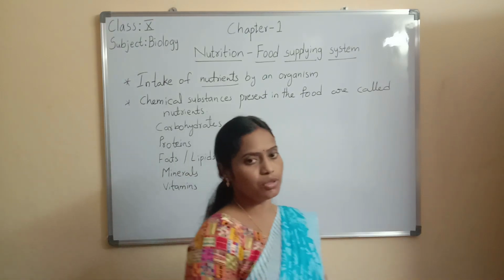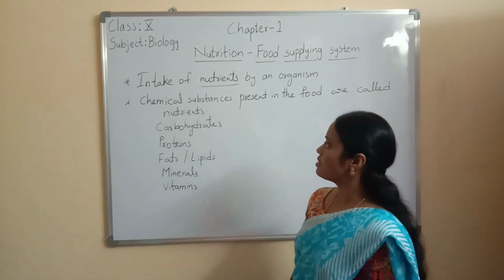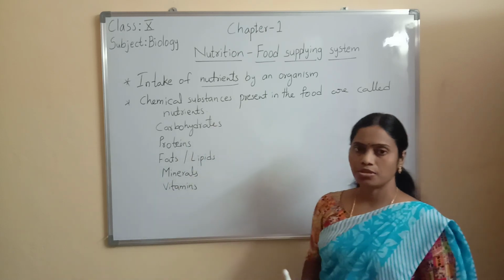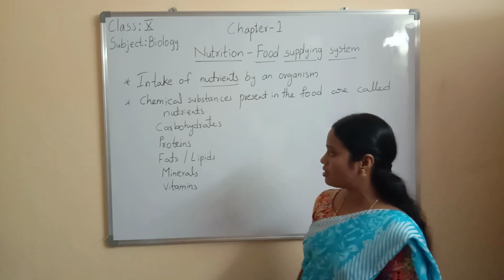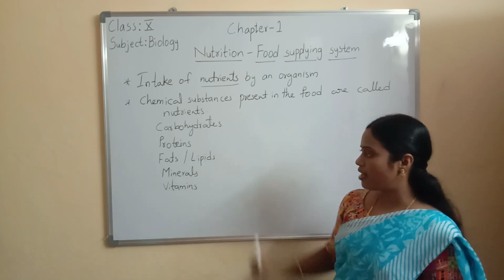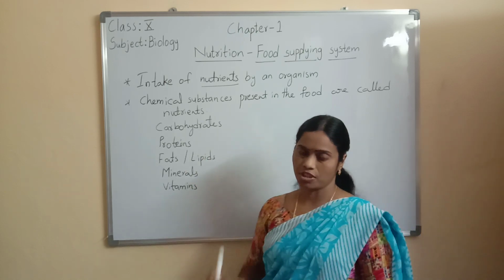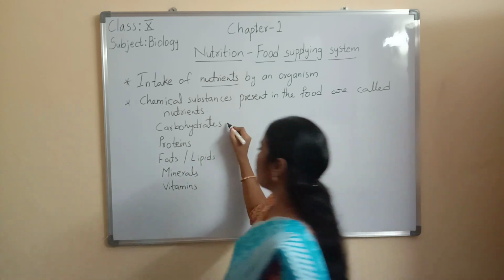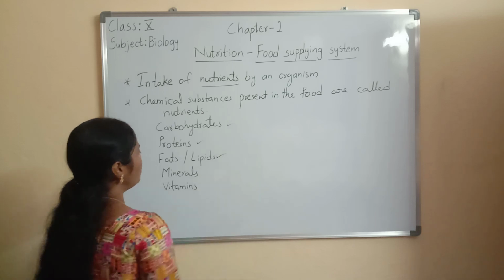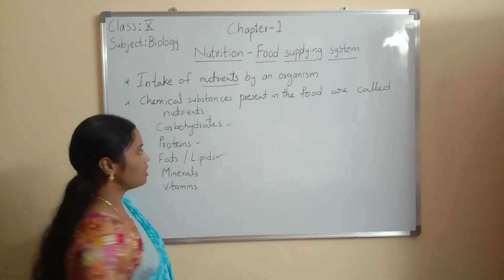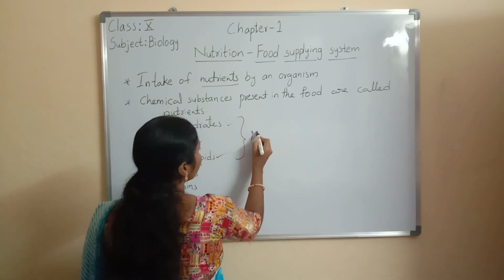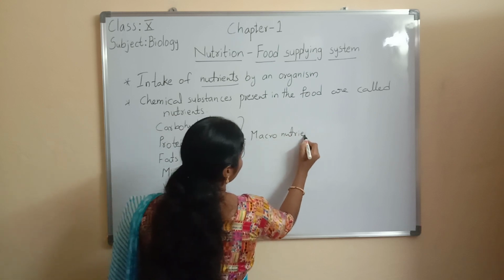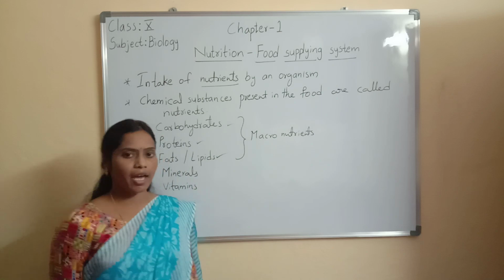So what is meant by nutrients? The chemical substances present in the food are called nutrients. What are the nutrients present in the food? Carbohydrates, proteins, fats, minerals and vitamins. Among these 5 types of nutrients, carbohydrates, proteins, lipids or fats are called macronutrients.